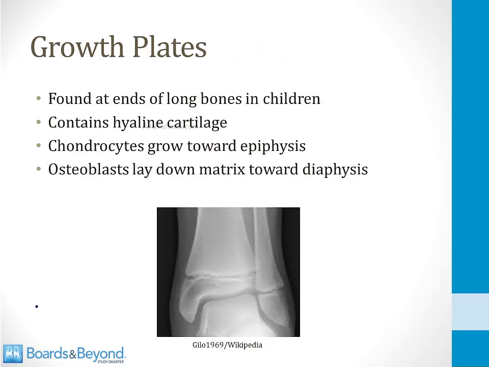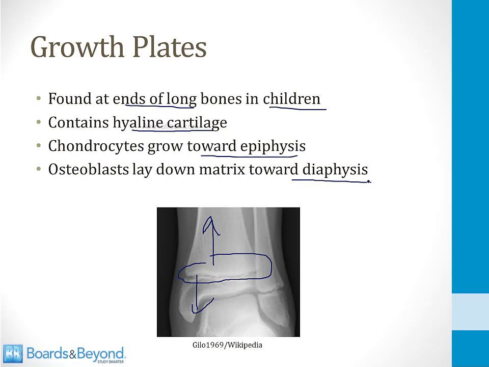To understand rickets, let's review what growth plates are. They're found at the ends of long bones in children. If you look at this X-ray on the screen here, this is the growth plate from a long bone of a child. The growth plates contain hyaline cartilage, and there are chondrocytes in the growth plate that grow toward the epiphysis, so that's this direction here. In the other direction, going this way, osteoblasts are laying down matrix. That's towards the diaphysis, or the straight part of the bone.